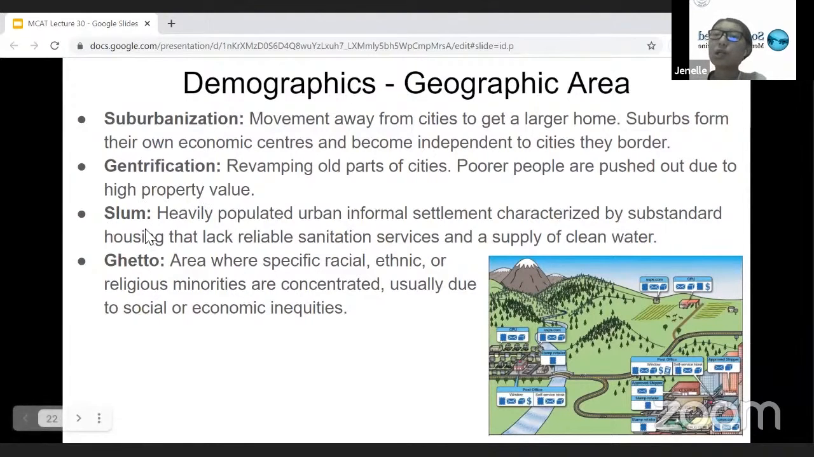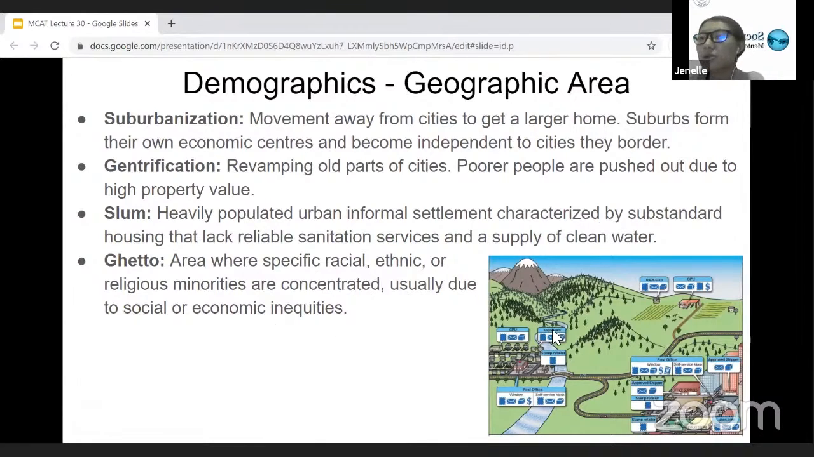Also, slums are considered heavily populated urban informal settlements that are characterized by substandard housing that lack reliable sanitation services and a supply of clean water. So just very bad conditions, even though they are in this urban setting. And then a ghetto is considered an area where specific racial, ethnic, or religious minorities are concentrated. And this is usually due to social or economic inequities affecting that minority group.